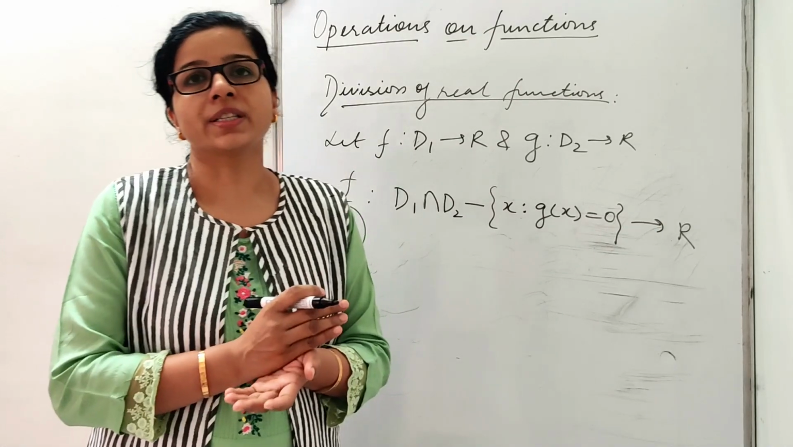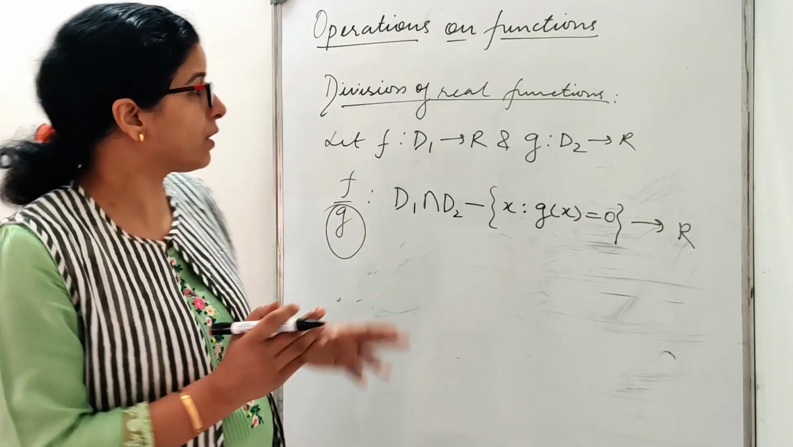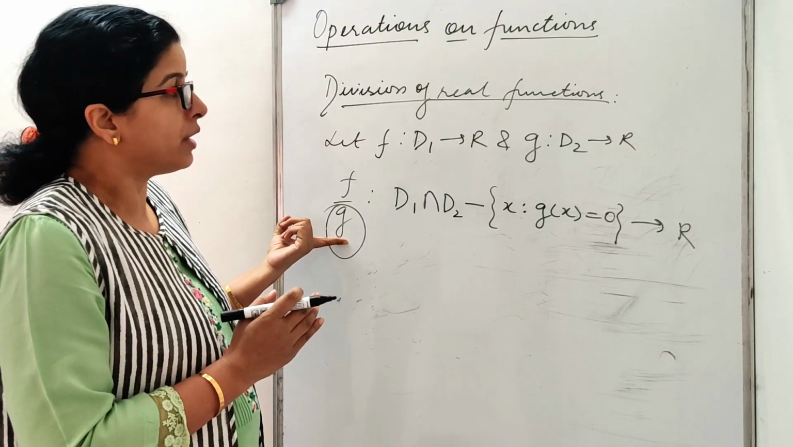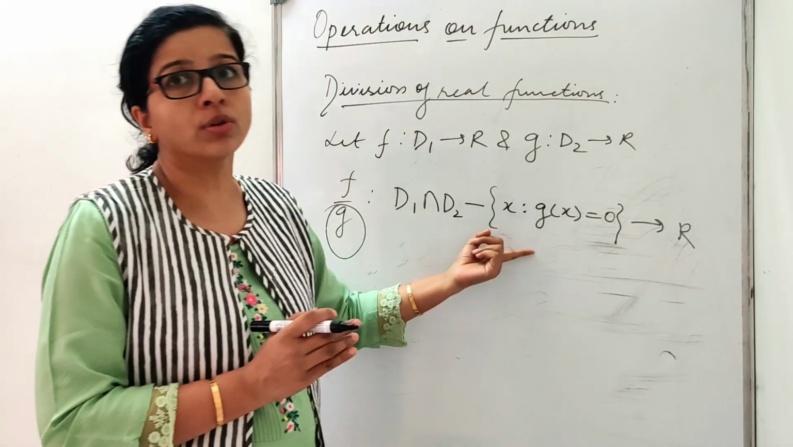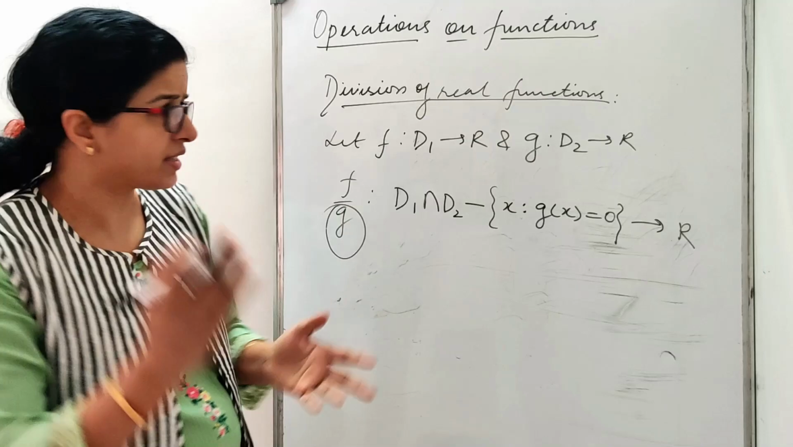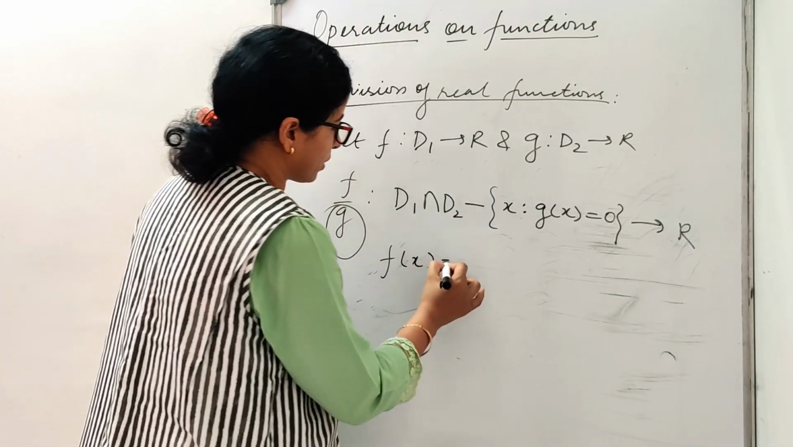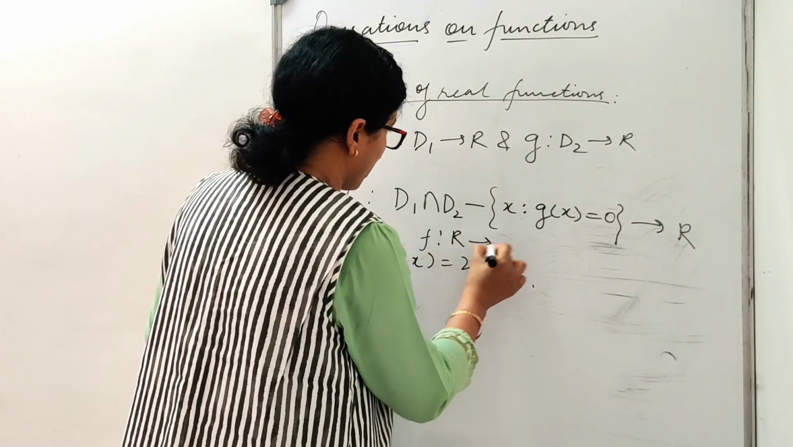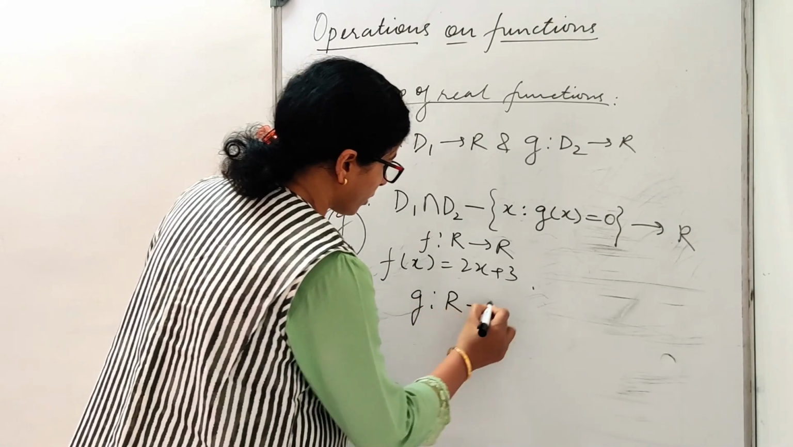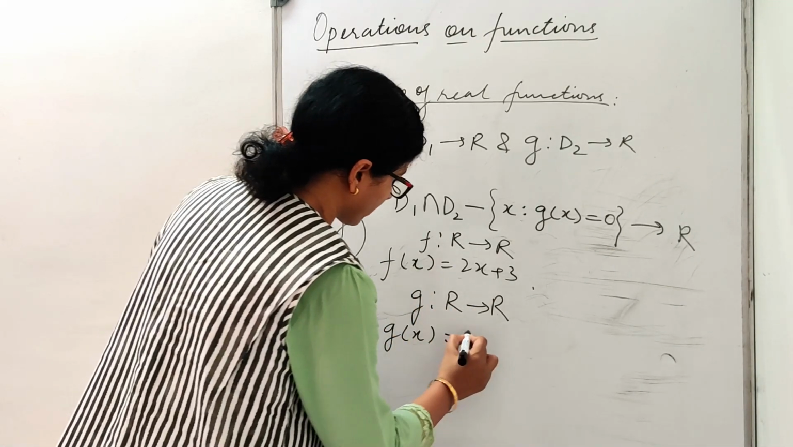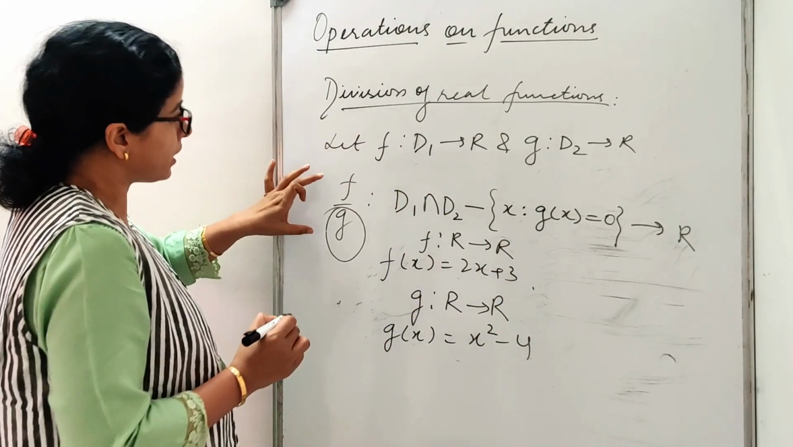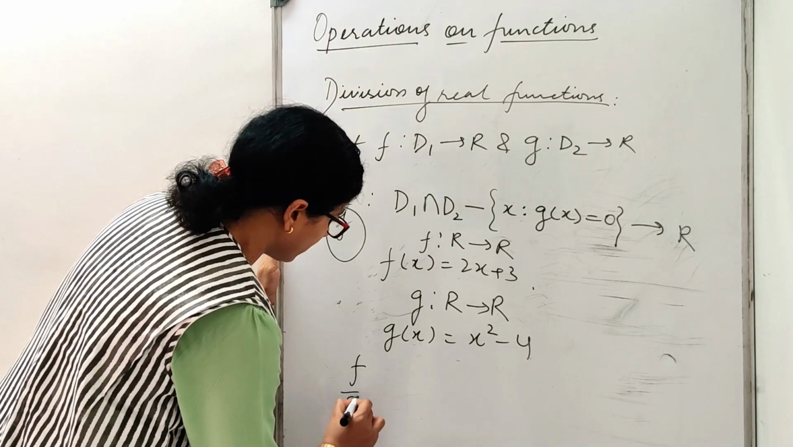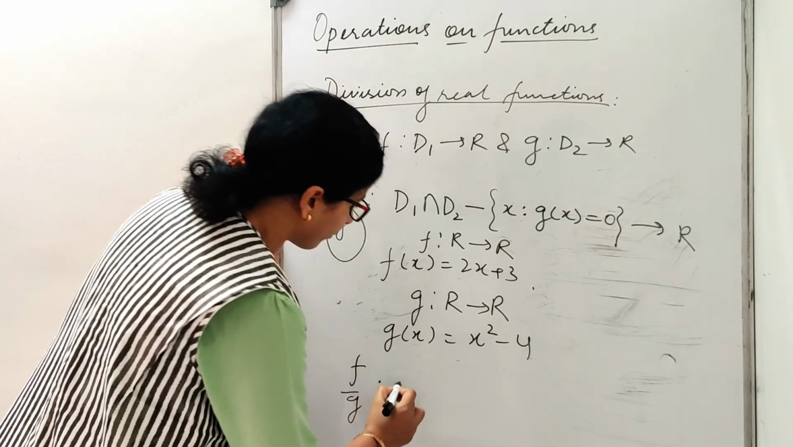See, in our previous addition, subtraction, multiplication, everywhere we have taken D1 intersection D2 to R. In this, the main thing which you have to remember is g(x). We have to subtract all those values for which g(x) is equal to 0. Say for example, you have a function f(x) equals 2x plus 3, right? And our f is defined from R to R, and my g is also from R to R, and g(x) is equal to x squared minus 4. So if I am defining the quotient of these two functions, f by g, what will it be?